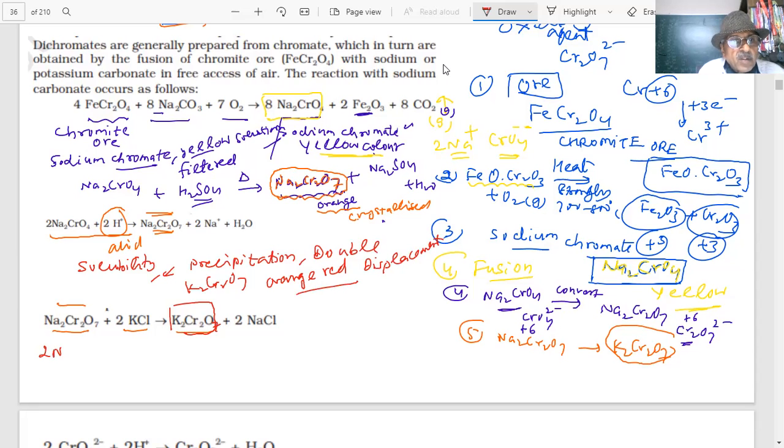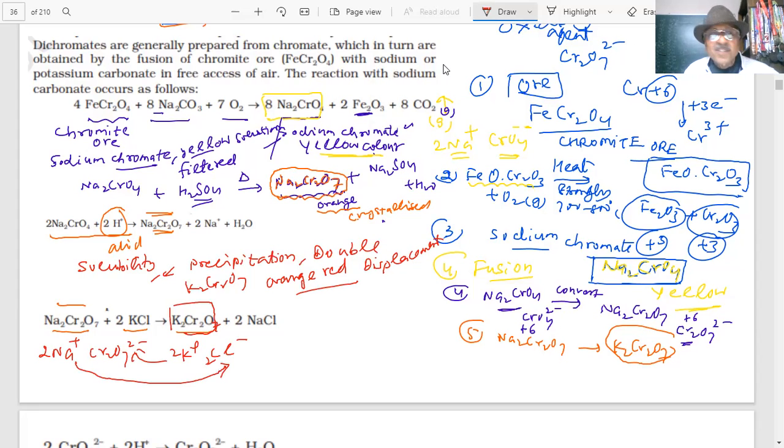You have sodium ions, dichromate ions, potassium ions, and chloride ions. What will happen? Sodium goes with Cl minus, and potassium goes with dichromate. So there is a double displacement reaction. And this is favored because the potassium dichromate which you are getting is orange red, and